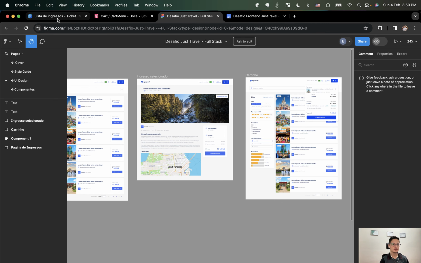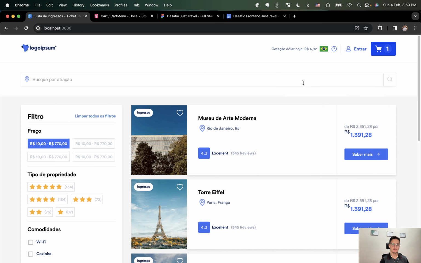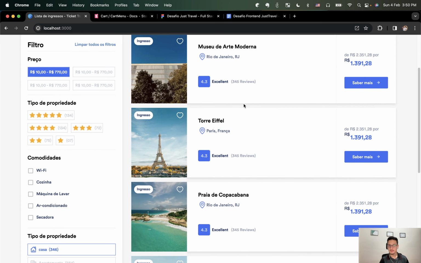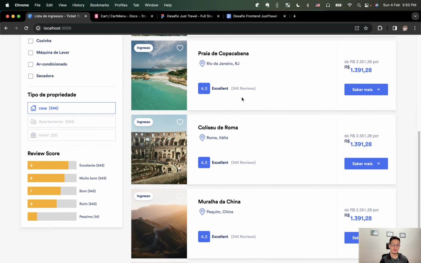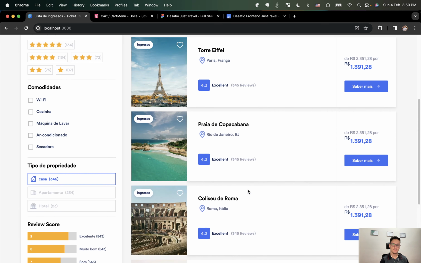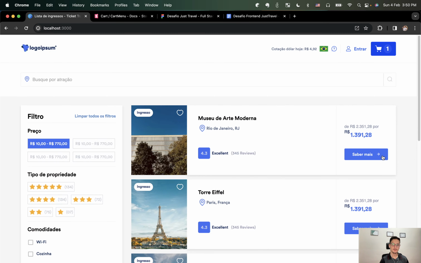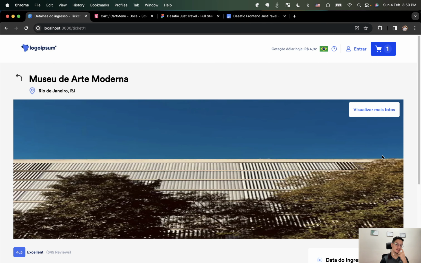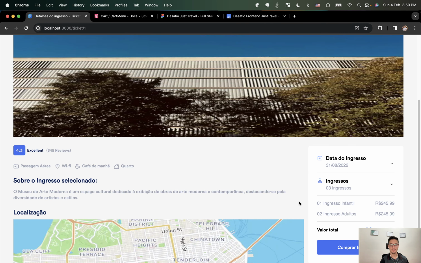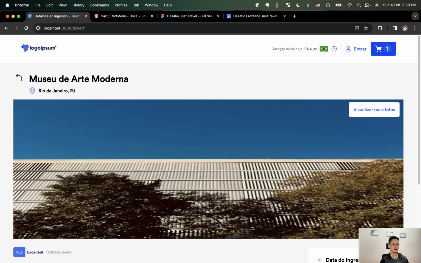I also used the API from Just Travel, so this data is coming from the API. Some data is fixed because the API does not provide it, for example this data is fixed because I don't have it, but the others, for example the value, are coming from the API. And the same for this description and the title.